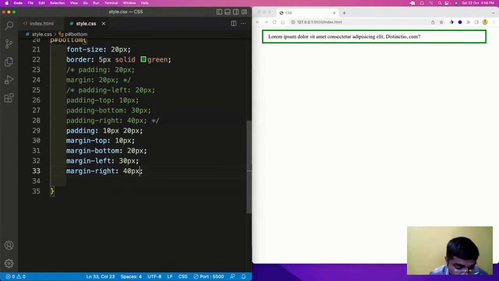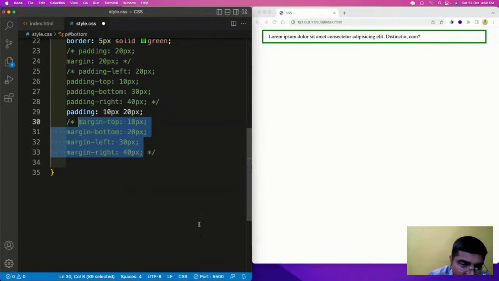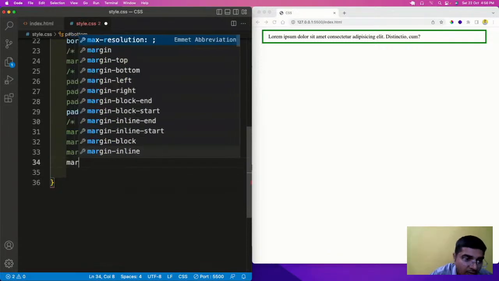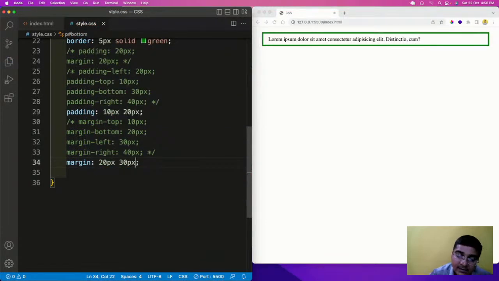So you can have this also in different ways. In the same way in which we have done the padding, you can have margin of 20 px and 30 px, so top and bottom, and left and right. So you can have this in this particular way also.